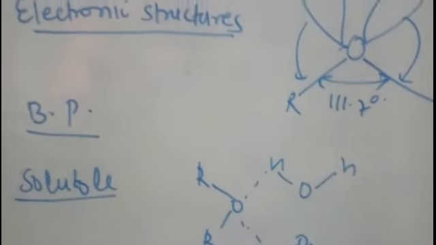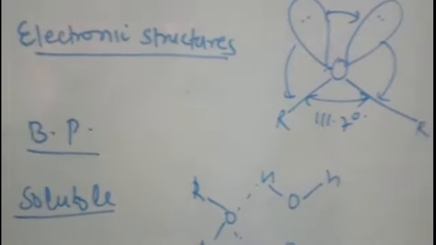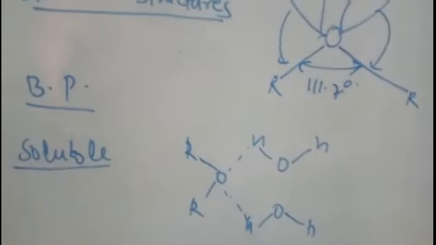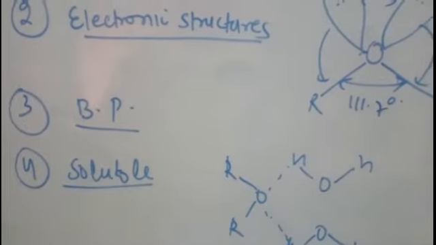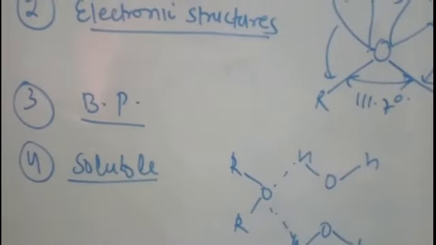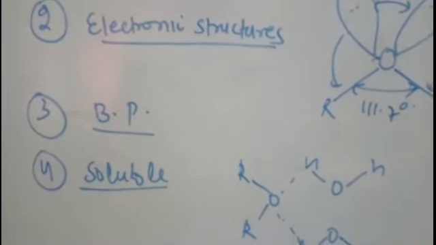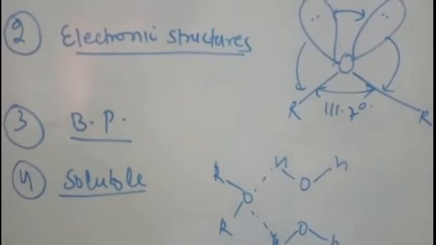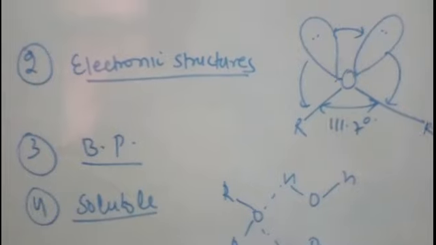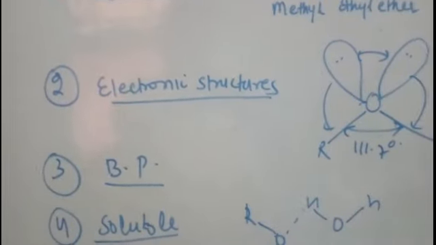Since they can form hydrogen bonds with water, they are soluble in water. Got it? So most of them are soluble, but as the alkyl group increases, you know that the hydrophobic end will increase and the solubility of ethers in water will decrease. The boiling point also has the same trend. As you increase the molecular mass, boiling point will increase. As the branching increases, the boiling point will decrease, right?